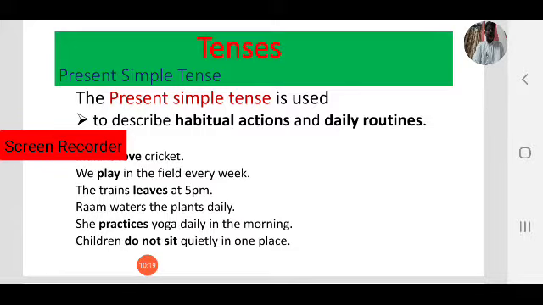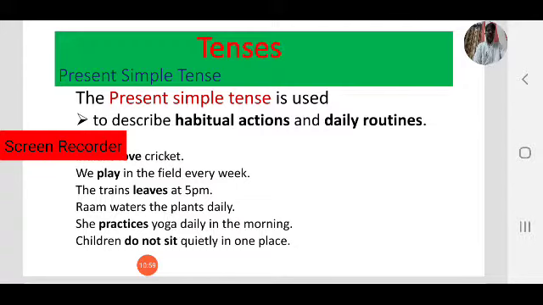Like Ram waters the plants daily. Daily, that is routine. Whose routine? Ram's routine. He waters the plants daily. She practices yoga daily in the morning. Here, her daily routine. She practices yoga daily in the morning. Children don't sit quietly in one place. That is talking about children.